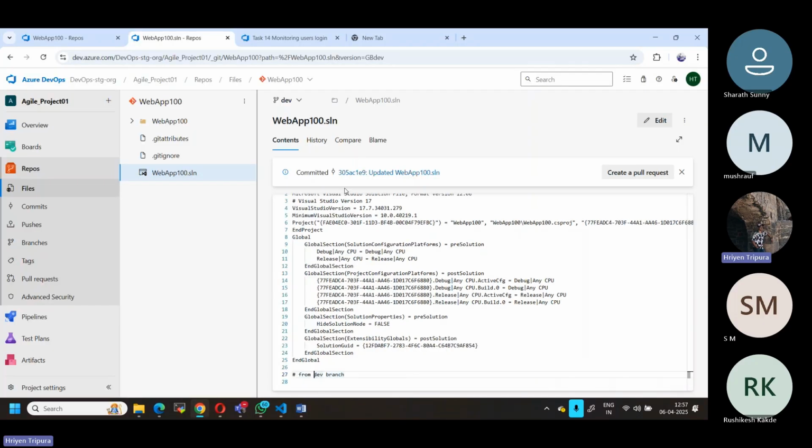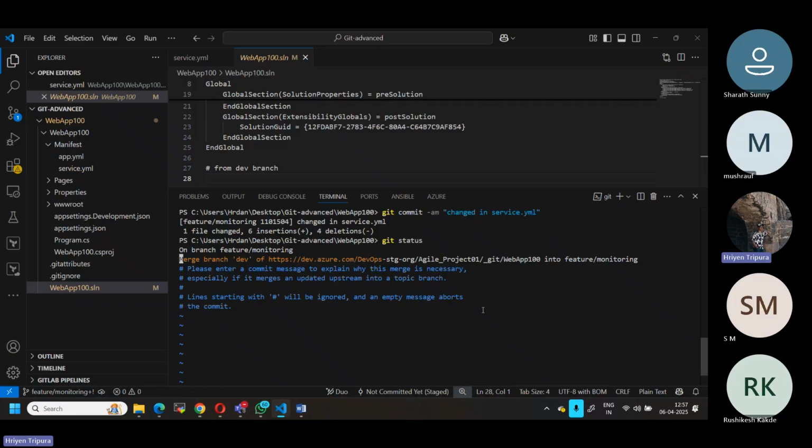So under your solution file, these changes also come automatically with the help of git pull origin and the particular branch name, set to your respective branch. Now it is going to be a merge of the dev branch into your feature branch. That means these changes are going to be merged into your feature branch. This is why it says please enter a commit message to explain why this merge is necessary.